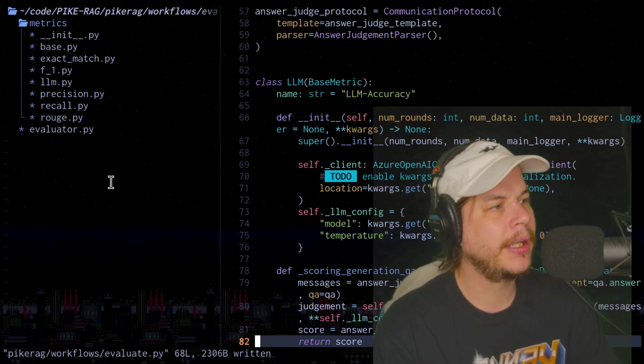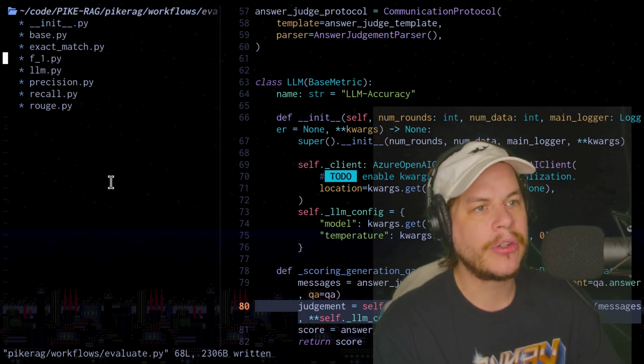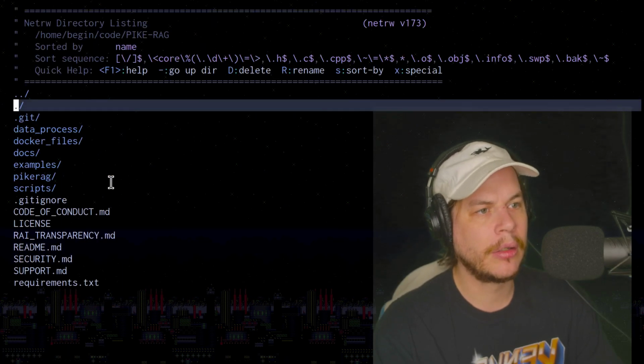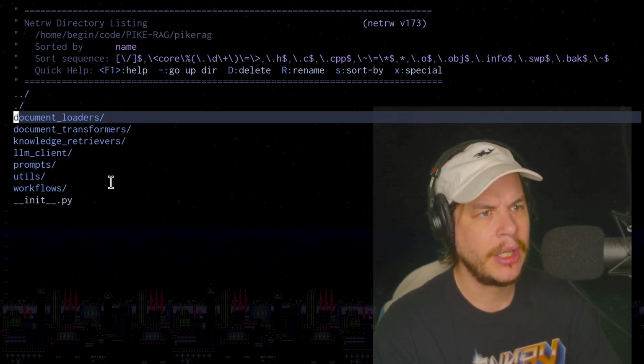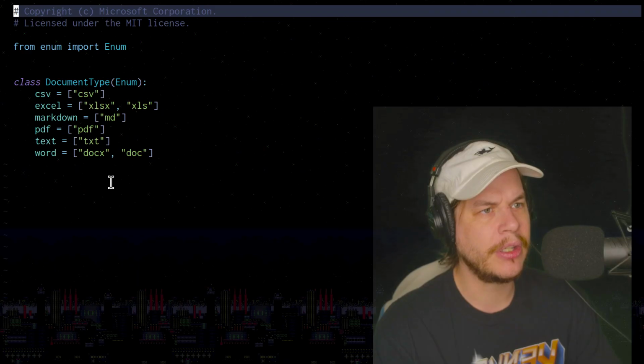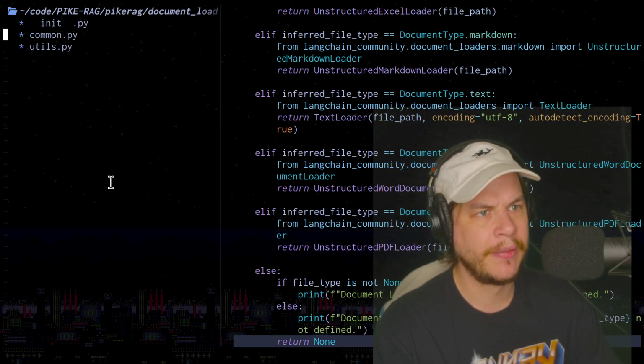F1, LLM. Okay. I don't think I'm going to fully understand this one today, but it's not bad to dive in the code. So the whole code really is this document loaders, right? Which is very basic right there. Quick little utils to help load some stuff.